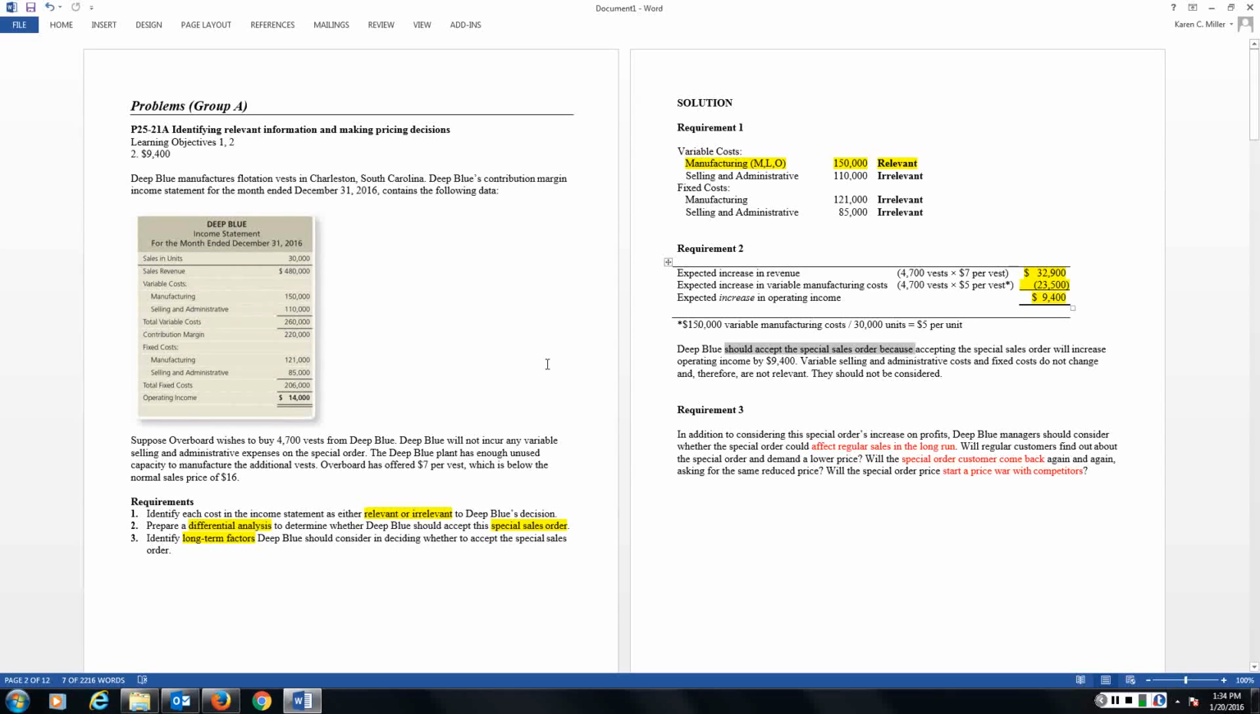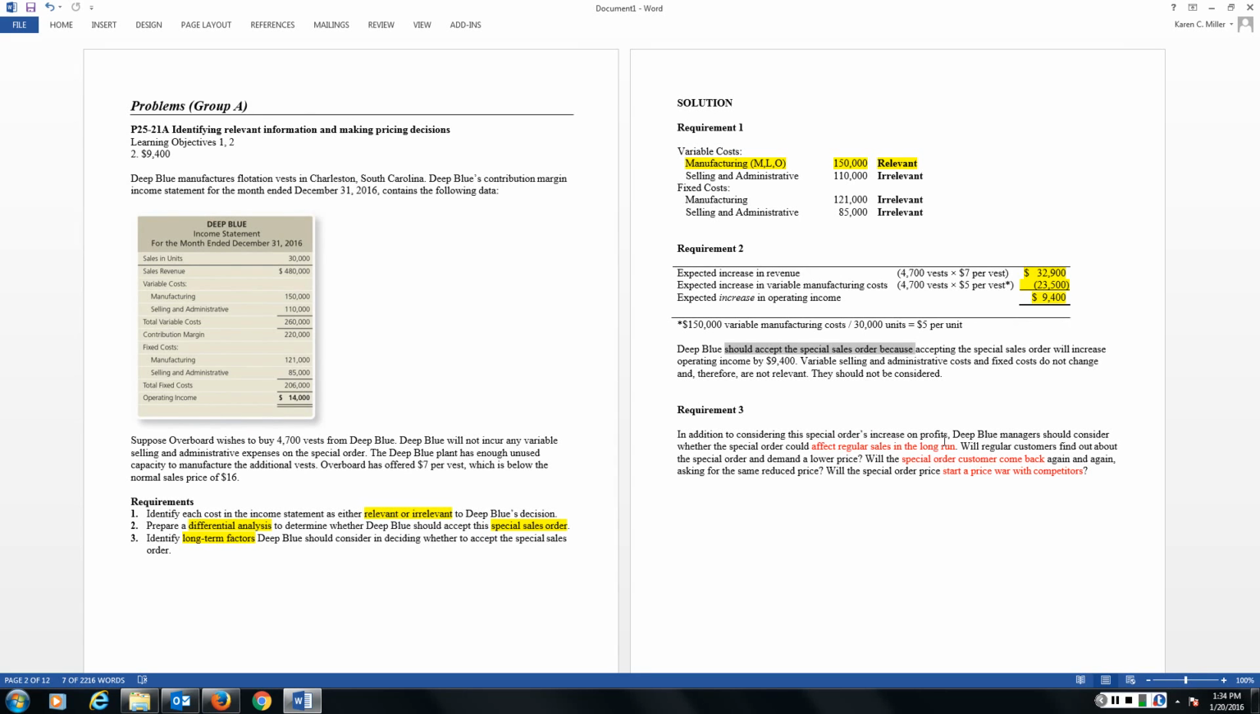But requirement 3 says, here are your quantitative factors, but what about the other long-term, qualitative factors? What other things do we need to consider? Well, first of all, will this affect our regular sales in the long run? What happens if my existing customers find out that I have sold vests to them for $16 and now I've turned around and sold the same vest to someone else for $7, less than half the price I'm charging them?